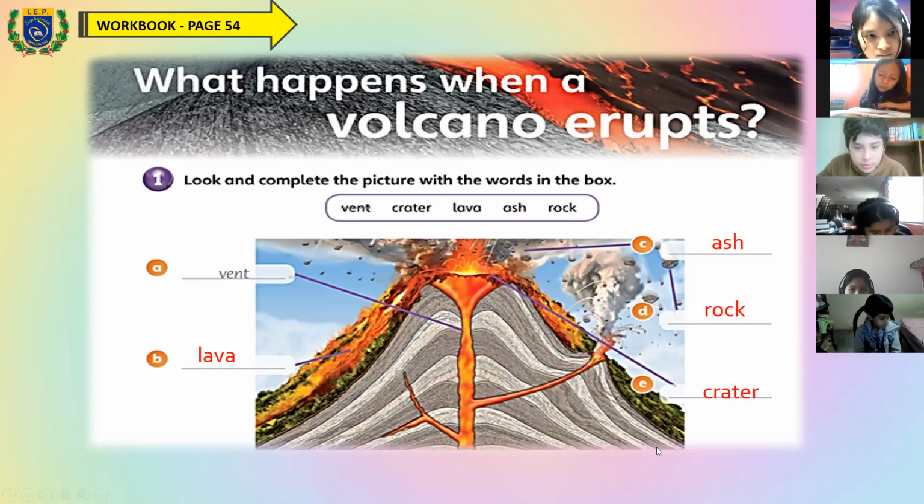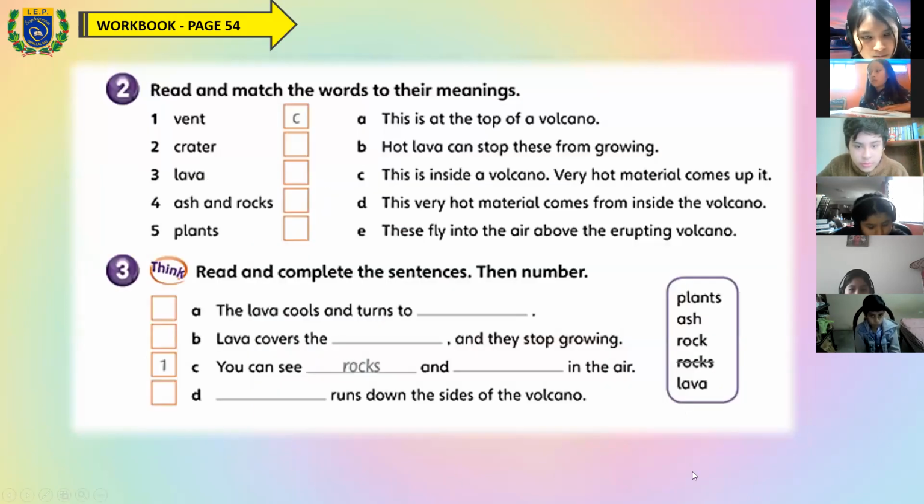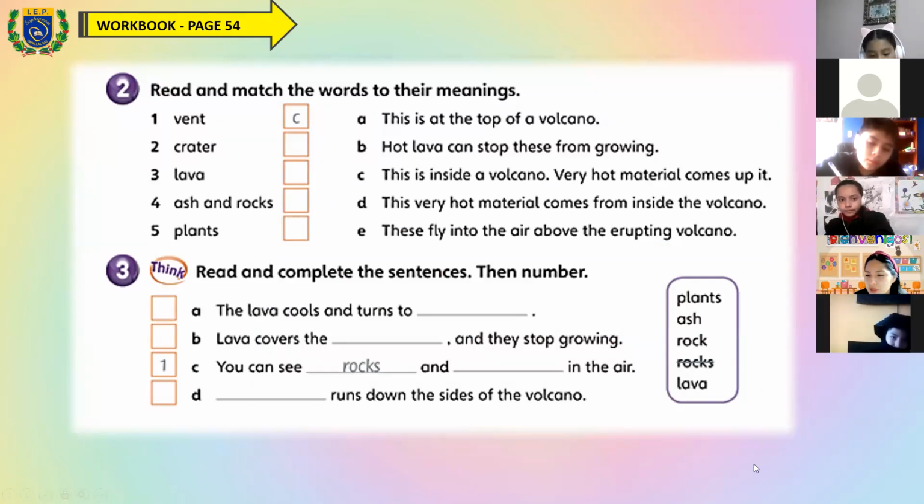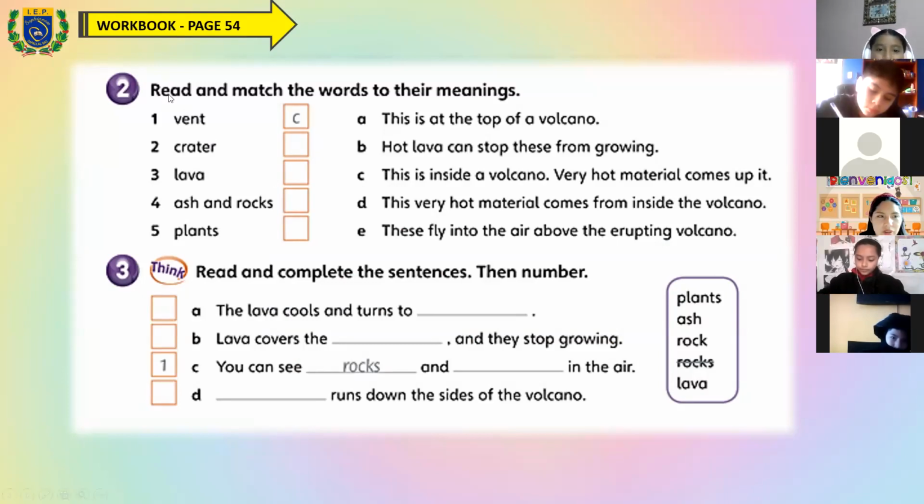Okay, so let's continue with the other activity. In activity number 2, what is the instruction? Who wants to be a volunteer to read? Vivianita? Yes, volunteer to read the instruction. Read and match. Read and match the words to their meanings. Yes, read and match the words to their meanings.